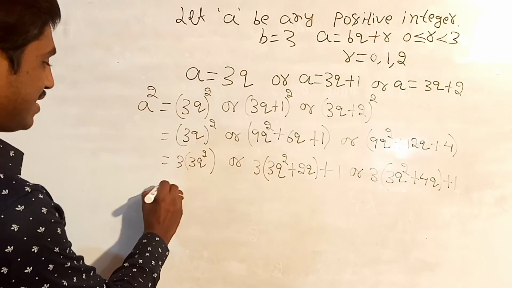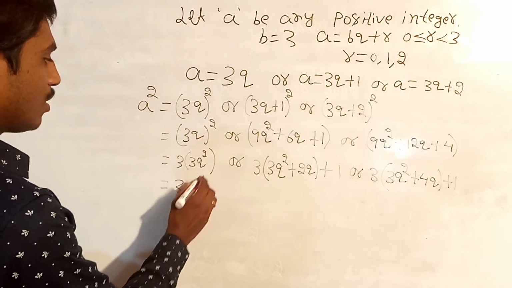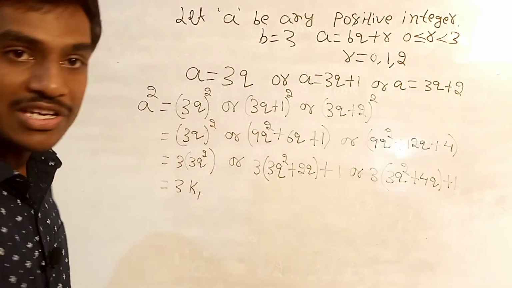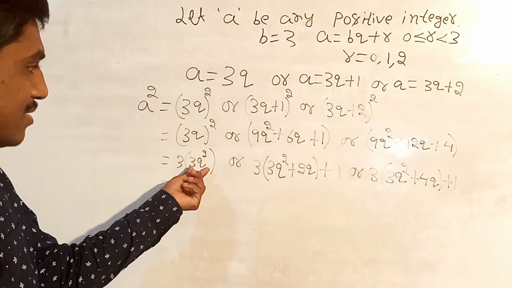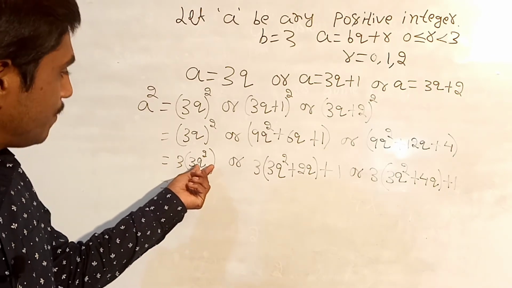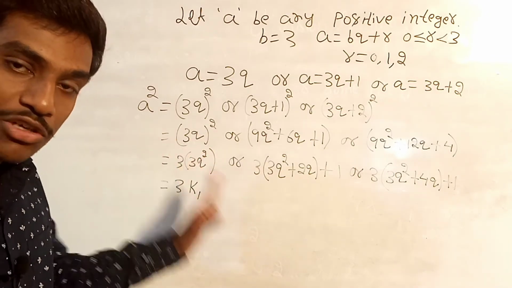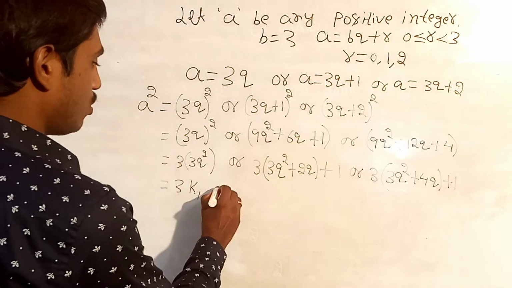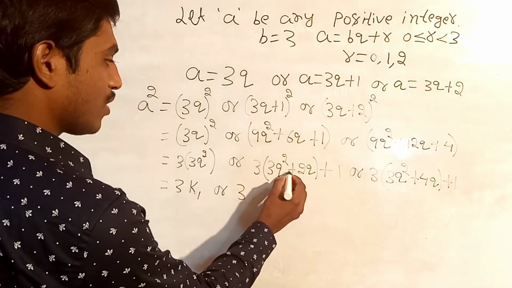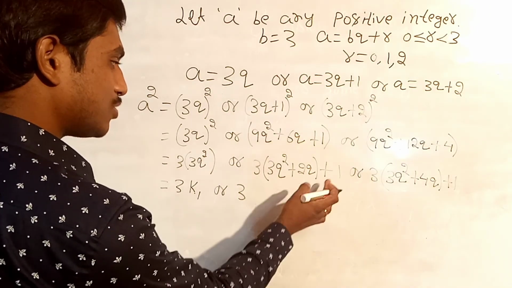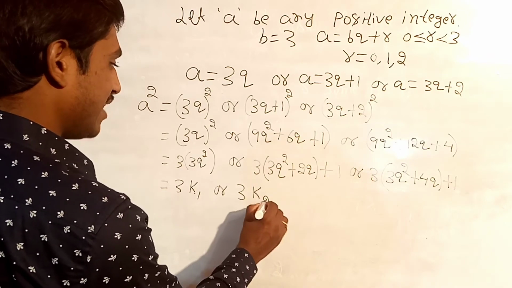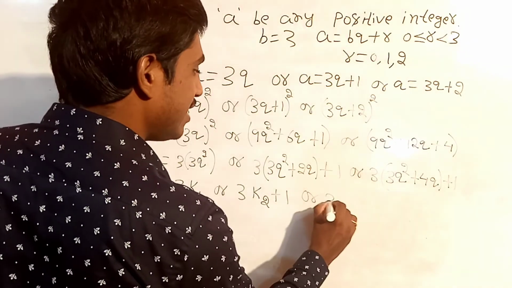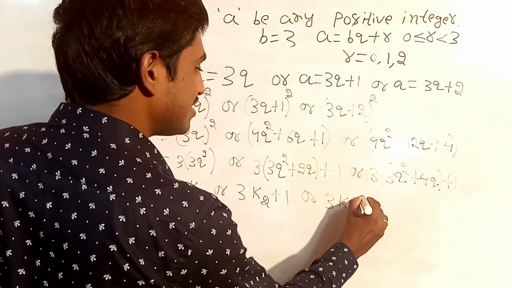Now this 3q square I will write as k1, where k1 is some positive integer. Here also we know that q is an integer. If you square an integer and multiply by 3, you will get a positive integer. I am taking that as k1. Or here the term 3q square plus 2q as k2, plus 1. Or here 3 k3 plus 1.